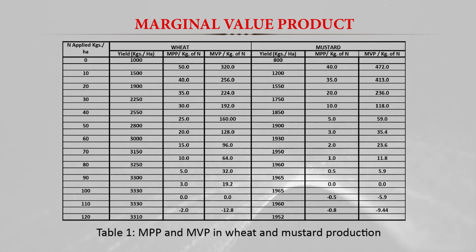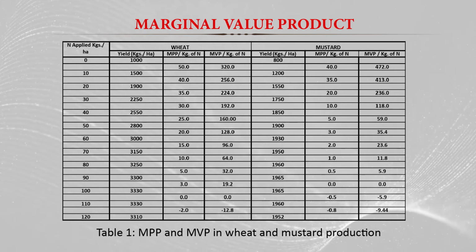Let us increase the application of nitrogen again, from 10 kg to 20 kg, and the yield increases to 1900 kg. So there is a difference of 400 kg of yield when we increase the nitrogen application from 10 kg to 20 kg. So we got 400 kg additional yield from this 10 kg of nitrogen. So per kg, the additional yield we got is 40 kg due to use of 1 kg additional nitrogen. So here the marginal physical product is 40 kg.